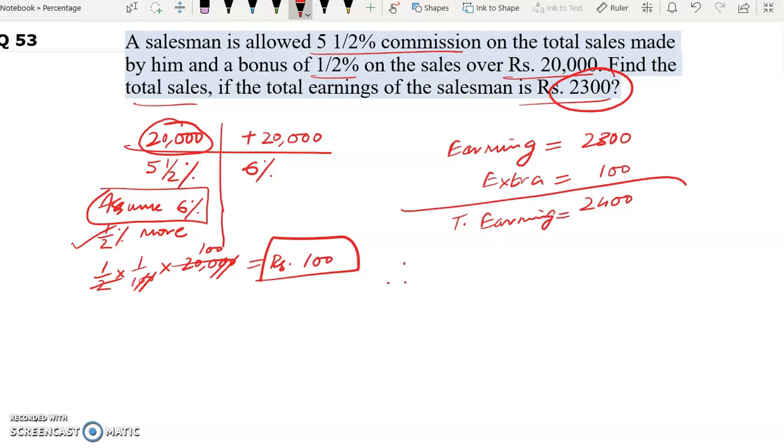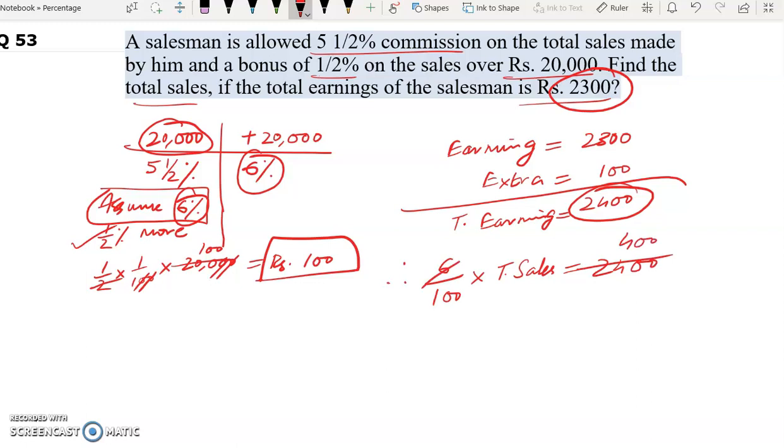Therefore we can say 6% of total sales is equal to 2,400. 6 into 4, 0. The total sales will be how much? 40,000 rupees. And this is our answer.